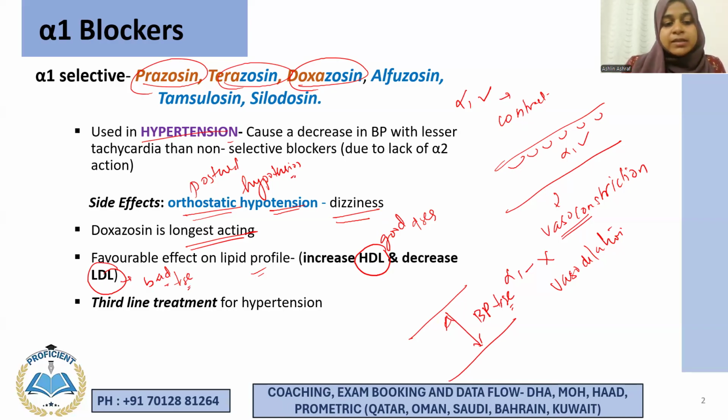Now, these drugs are third line treatment for hypertension. So what is the first line? It is thiazide diuretics. Among diuretics, thiazides are the ones preferred for treating hypertension, especially low dose thiazide diuretics. In case of pregnancy, it is different. We usually go with methyldopa, because long-term use of methyldopa is not good. Pregnancy is not a long-term condition, it only lasts for 9 months. So methyldopa is the first line drug preferred in pregnant women. In hypertensive crisis, we usually go with labetalol, especially in IV form.